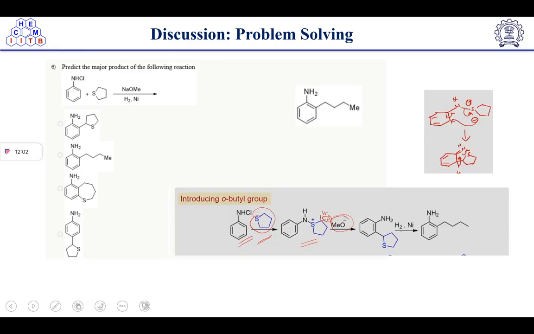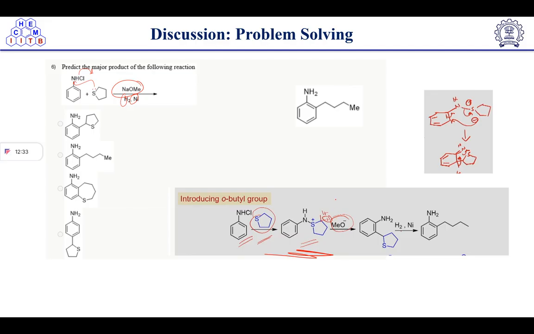Now, predict the major product of the following reaction. Here we have sodium methoxide and H2, Ni on arrow, right? And the starting substrate has an N-H chloride, right? So what will happen? This sulfur has a lone pair of electrons, so it will attack the nitrogen, and Cl is a good leaving group, so it will get knocked out, and we will get this intermediate this way.